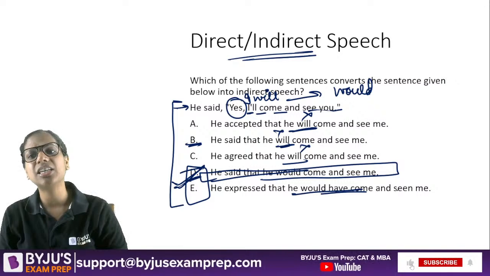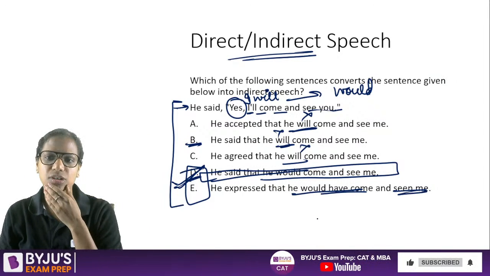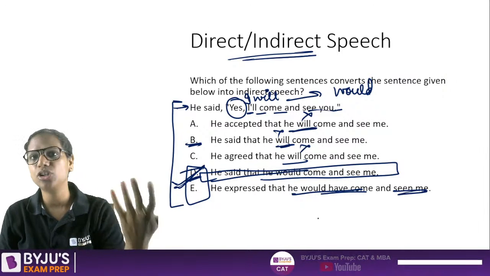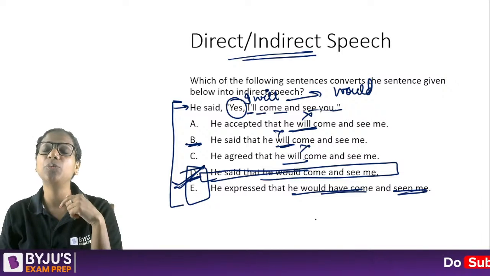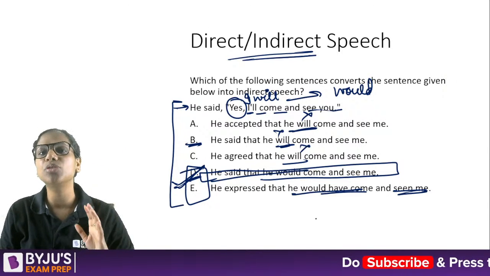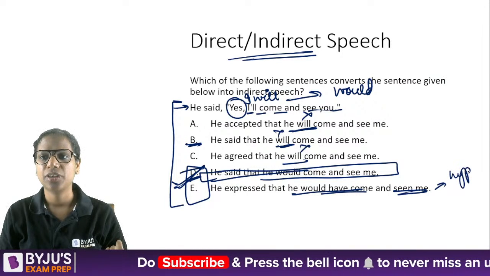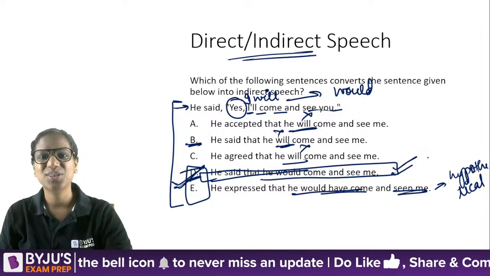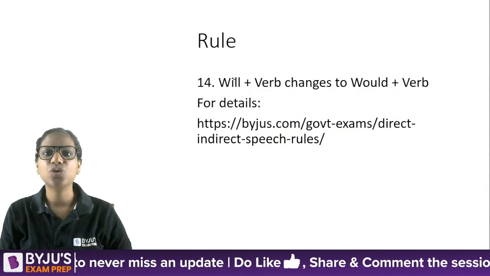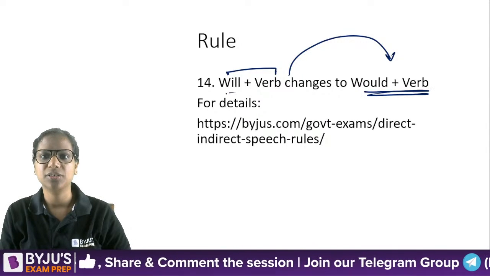He would have come and seen me means it's a hypothetical scenario. He actually didn't come. He actually does not plan to come. He's just giving a hypothetical scenario. If I had been in Delhi at that time, I would have come to see you. Right? So this makes it a hypothetical scenario. But he actually intends to come and see her. So D then. Right. So will plus verb in indirect speech changes to would plus verb.